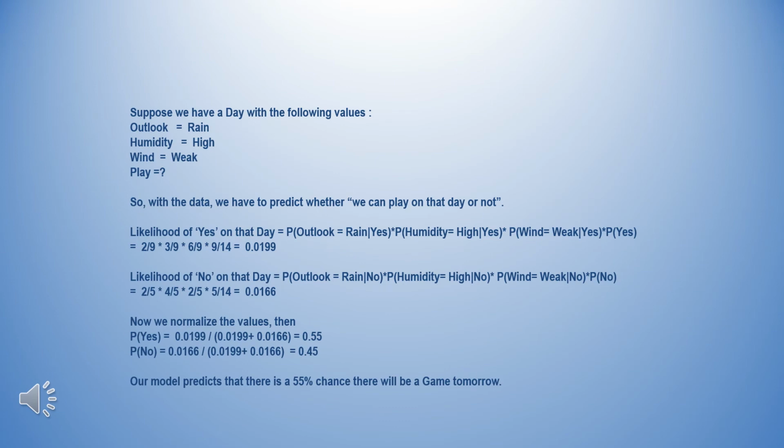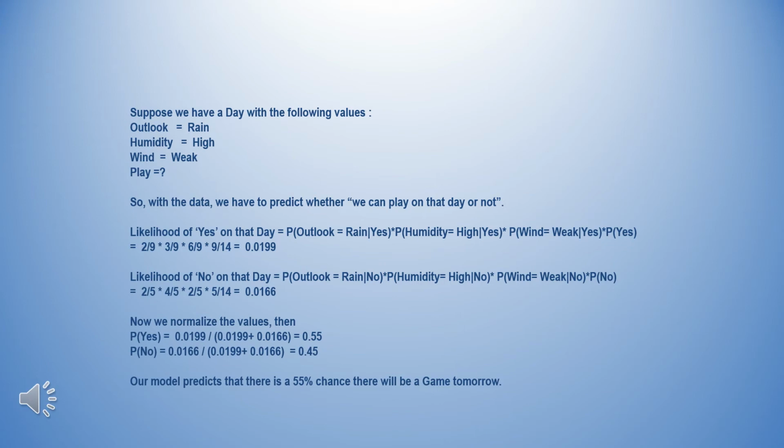Suppose we have a day with the following values: outlook is equal to rain, humidity is equal to high, wind is equal to weak, and what we need to decide is play. With this data we have to predict whether we can play on that day or not.